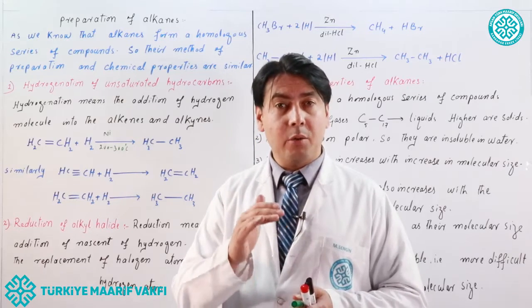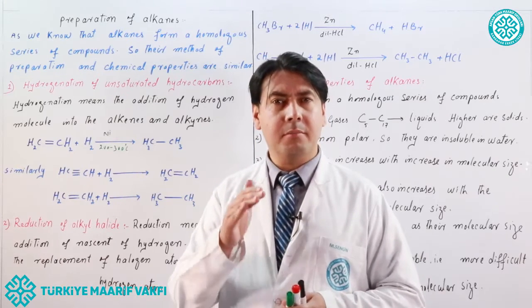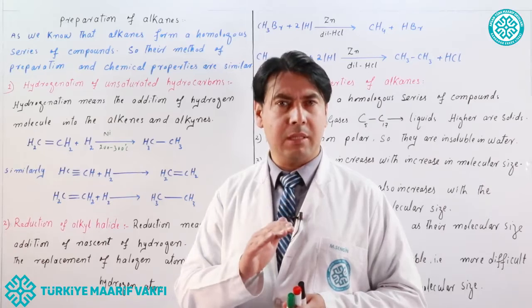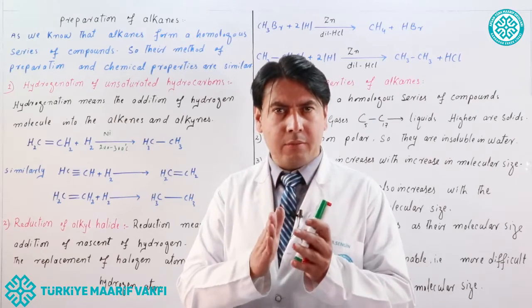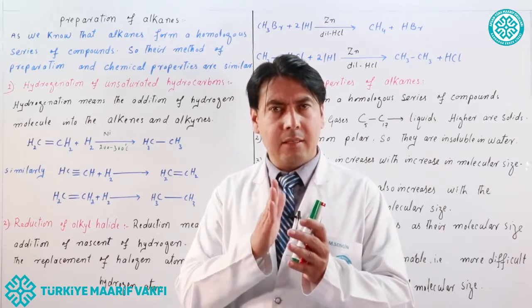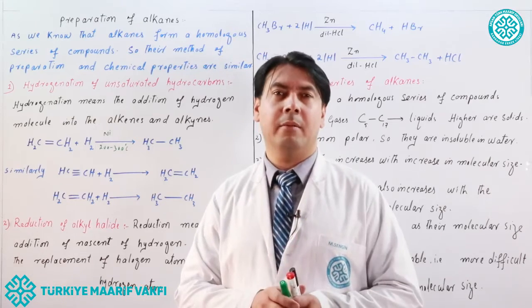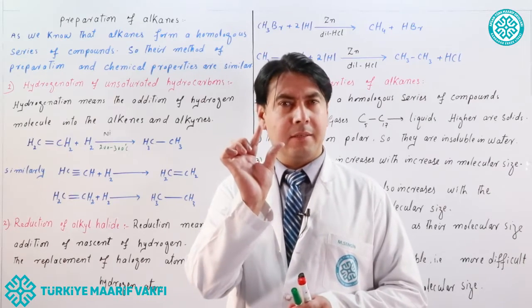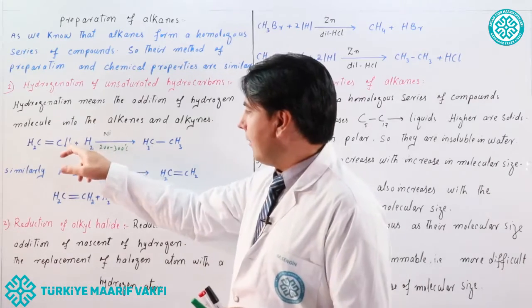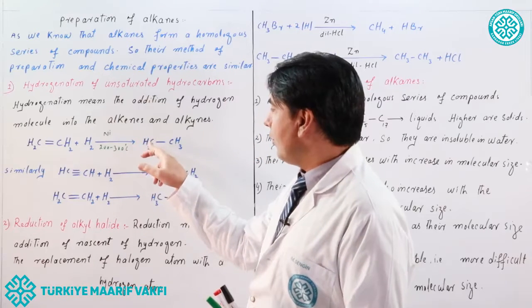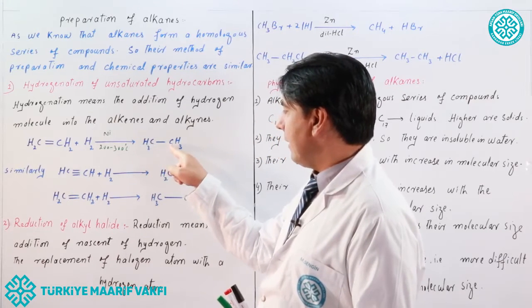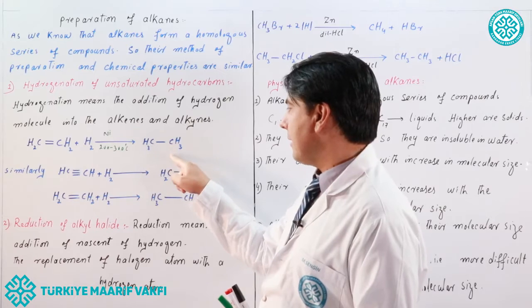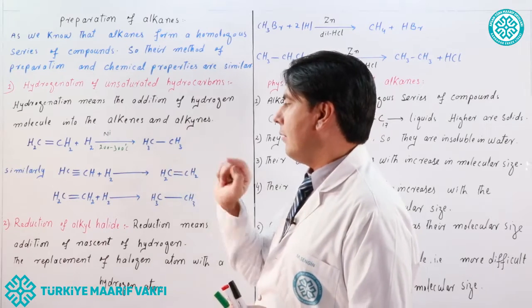Unsaturated hydrocarbons have a pi bond, and the pi bond is a much weaker bond compared to the sigma bond. Therefore the pi bond can be easily broken, and as a result of breaking one pi bond, two sigma bonds are formed: one sigma bond between this carbon and a hydrogen atom, and another sigma bond between this carbon and a hydrogen atom.